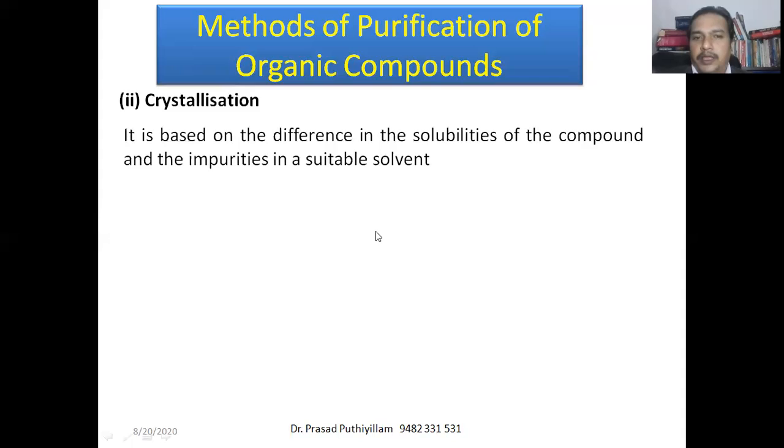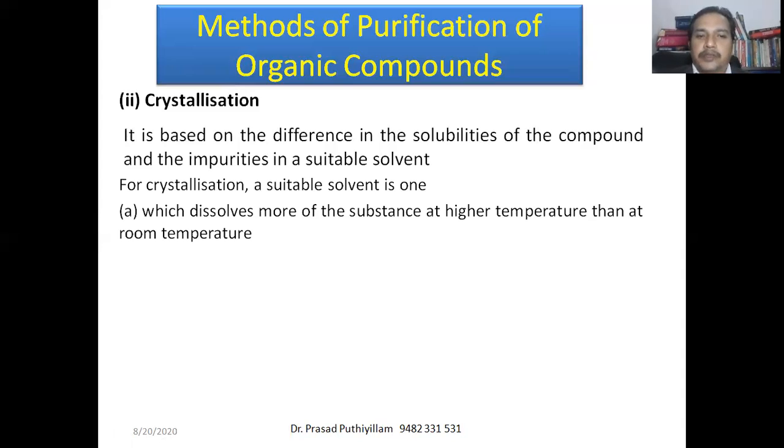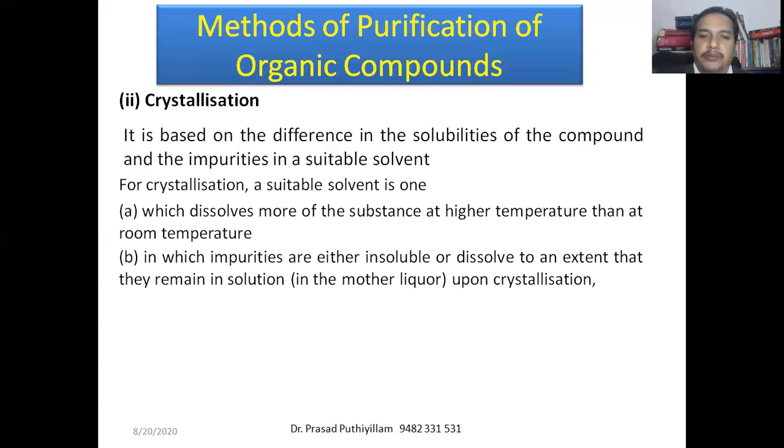Even if the impurity is insoluble in the solvent, it can be easily separated. The solvent required for crystallization is one that dissolves more of the substance at a high temperature than at room temperature, that means its solubility increases at a high temperature, and in which the impurities are either insoluble or dissolve to an extent that they remain in solution, the mother liquor, upon crystallization.